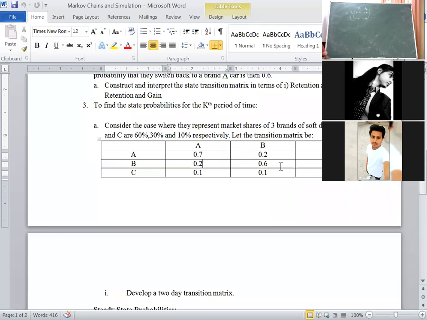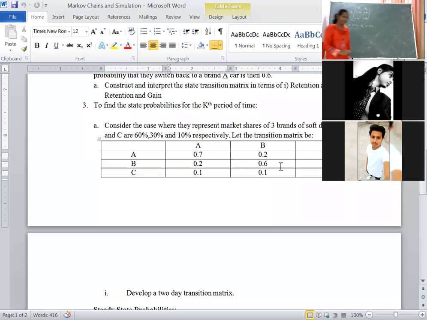Suppose that in the beginning of the first week, the market share of B1 is 60% and the market share of B2 is 40%. Find the 2-day transition. This is the condition given: 60%, 40%. They asked to find the 2-day transition. Then you know the formula. What is the formula?